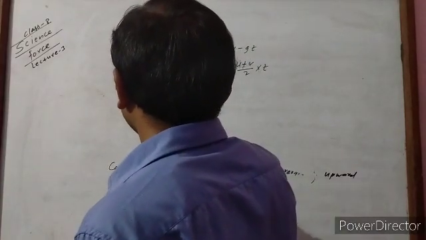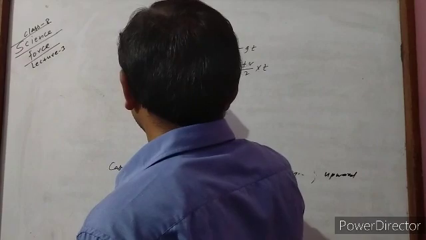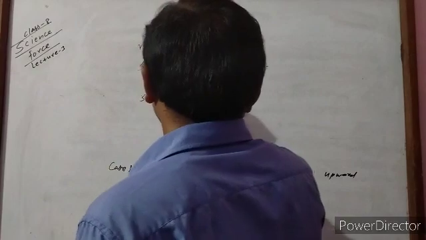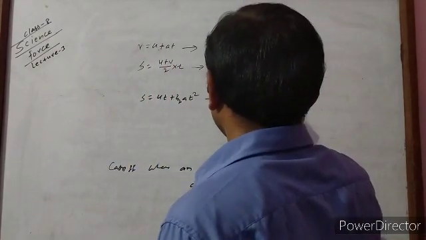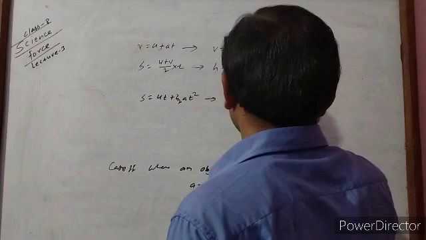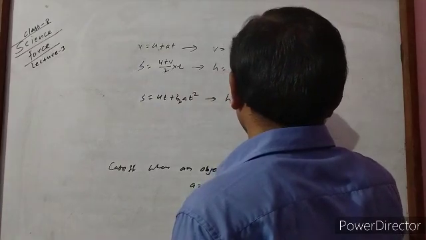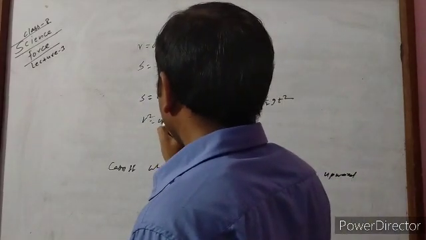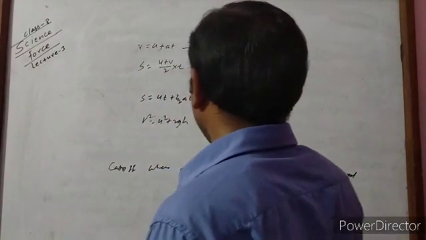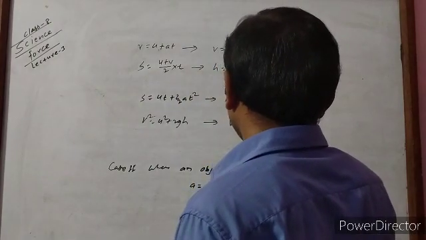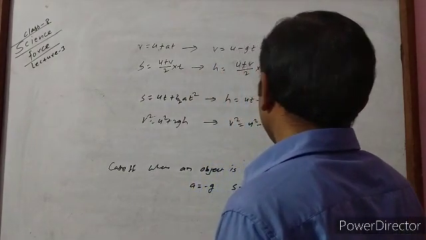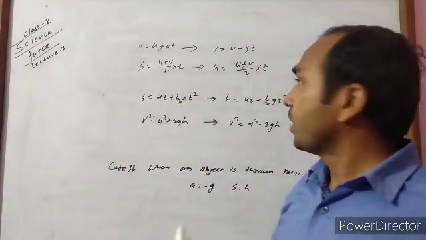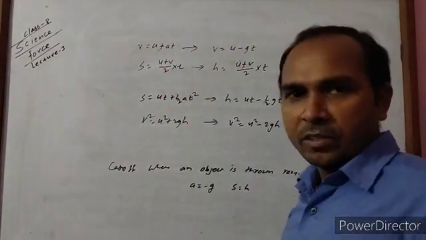Another formula, s is equal to ut plus half at square. Instead of this we can write h is equal to ut minus half gt square. Okay. Another, v square is equal to u square plus 2as. Instead of this we can write v square is equal to u square minus 2gh. These all are the formulas which are applicable when the object is moving upwards from the earth surface.